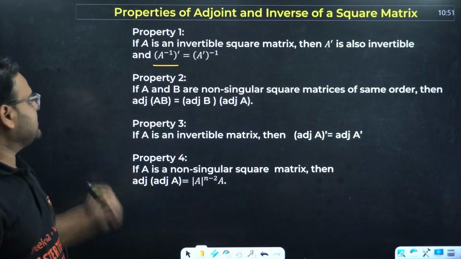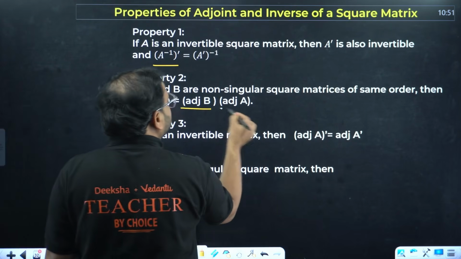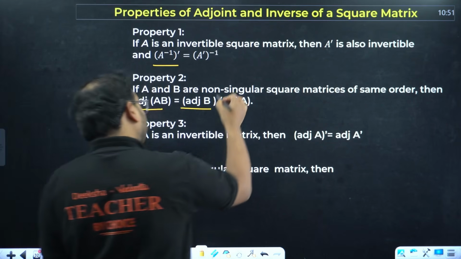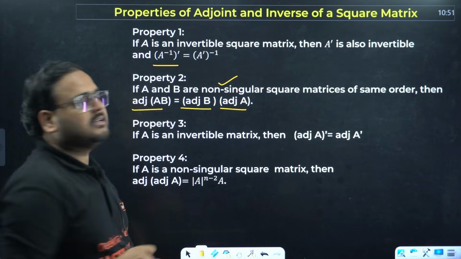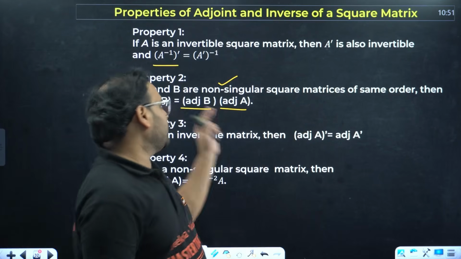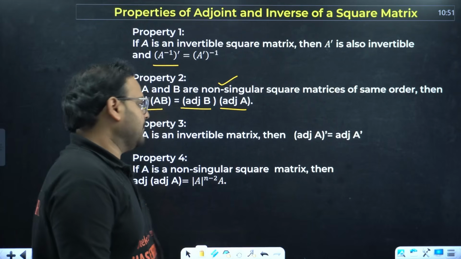Moving on to the adjoint side. Adjoint of AB is adjoint B times adjoint A, provided A and B are both non-singular matrices, of course of the same order. So adjoint of AB will be given by adjoint B times adjoint A.